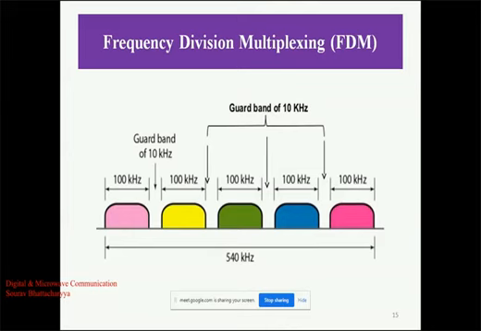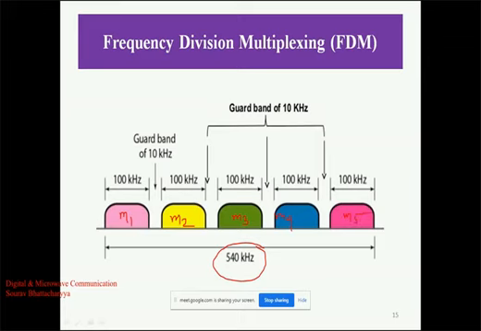So we have a total frequency spectrum of 540 kilohertz, and this 540 kilohertz spectrum is divided among 5 users. That is person 1, message 1, M1, M2, M3, M4, M5.